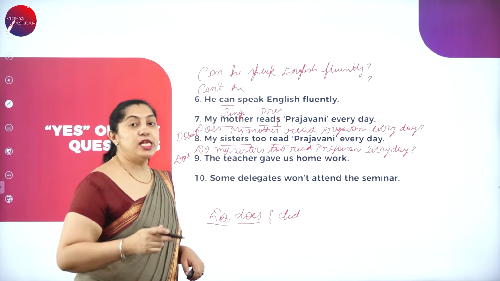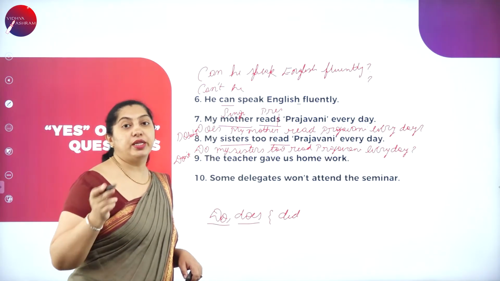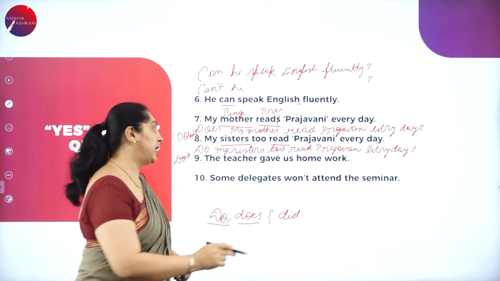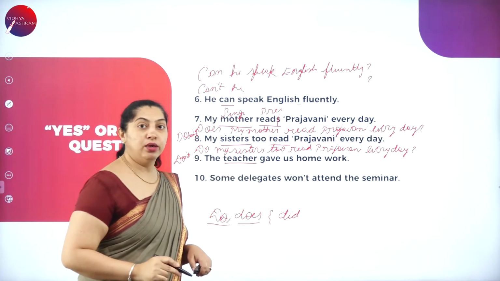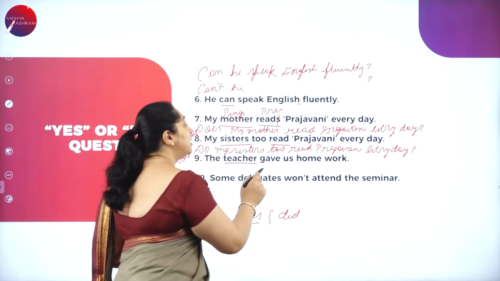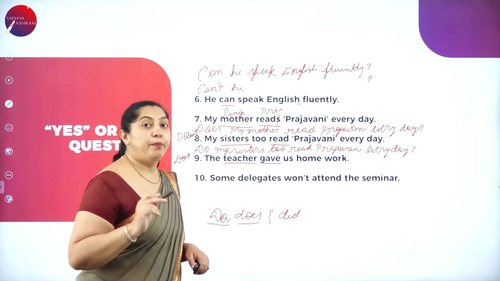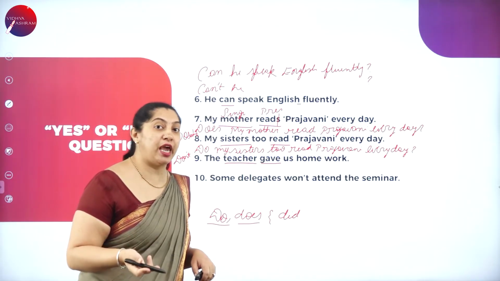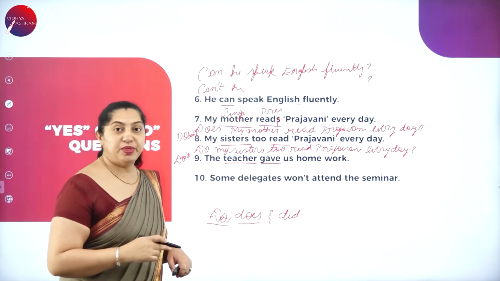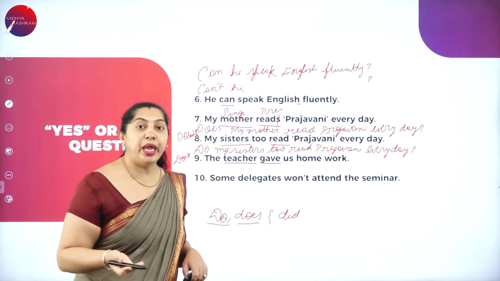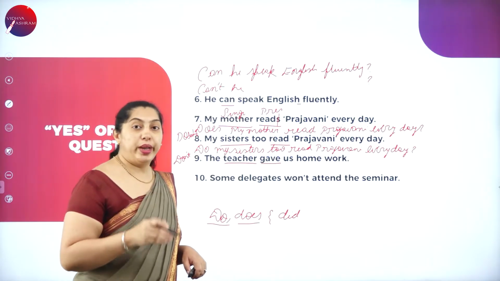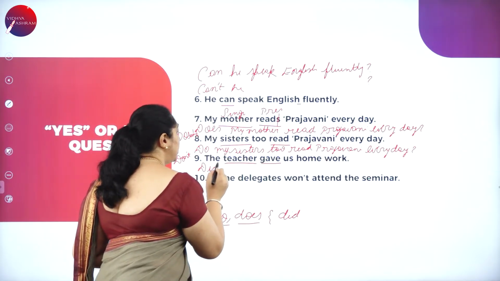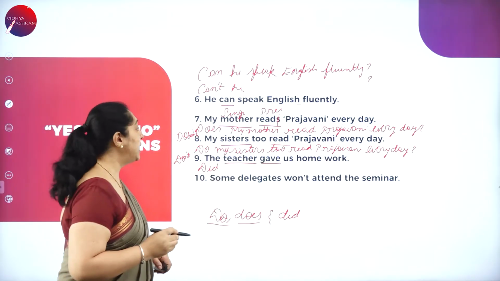So in the sentence, if you're not able to identify the auxiliary verb, then you come back to the subject. The subject is singular, teacher. And here the main verb is in past tense. Give is the present tense and the past tense is gave. Here the subject is singular and the main verb is in the past tense. When it is so, you will use the word did here. So the do form here is used as did.